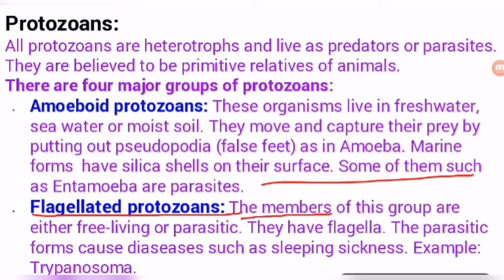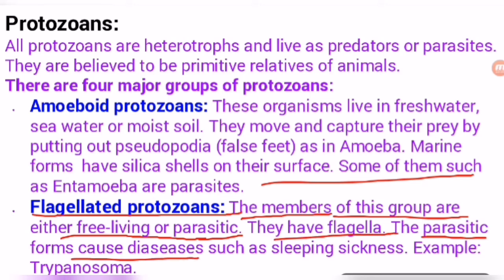How? Let's discuss. The members of this group are either free living or parasitic. Either free living or parasitic means they may be parasitic or free living. They have flagella. The parasitic forms cause diseases such as sleeping sickness. It is a very dangerous disease. For example, Trypanosoma causes this disease, sleeping sickness.